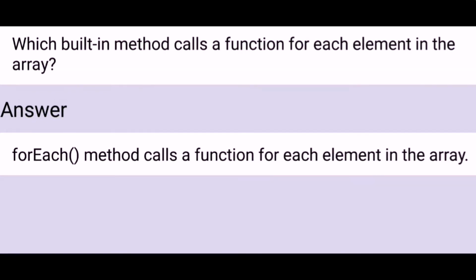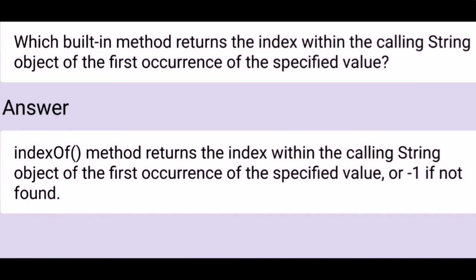Which built-in method calls a function for each element in an array? The forEach method calls a function for each element in the array.